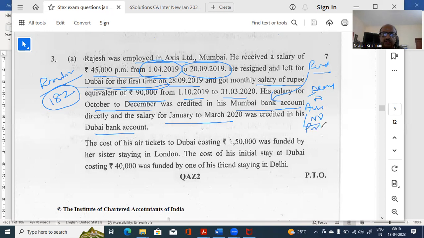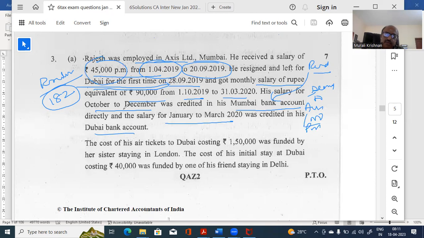No problem for this. The problem is that even though he's a non-resident, from 28 he is getting 90,000 equivalent of salary, but from October to December, it has been credited to Mumbai account. That is trouble because it is received in India. The foolish thing he did, he should not have done that. If you wanted to bring it to India, you should have credited it to a bank account there and then transferred it to India, no problem. It would have come under number 5 of our list. But what he did, he wrongly got the company to credit it to this account. Therefore, it was a problem and it became his income in the current year, apart from this income anyway.